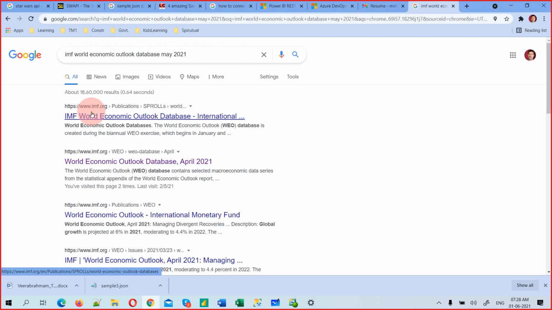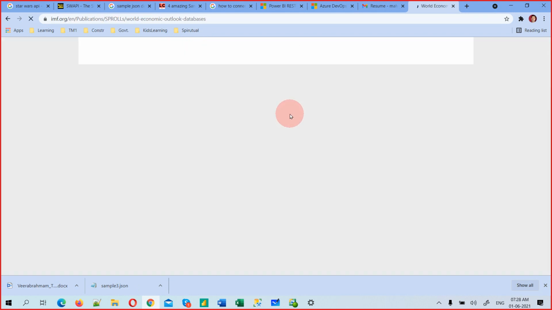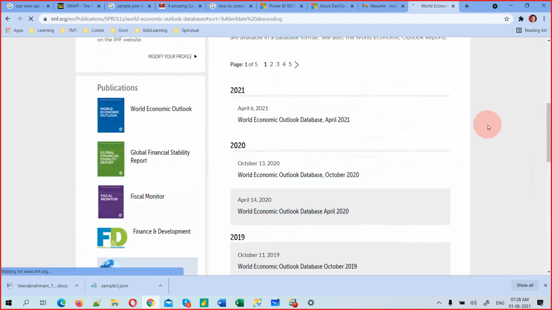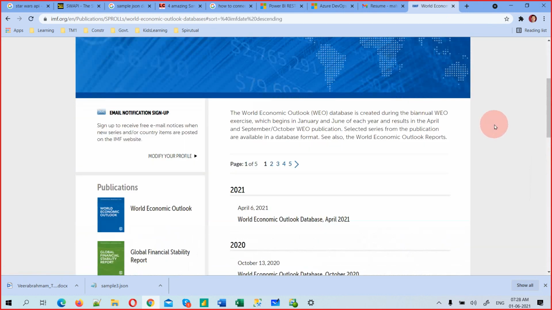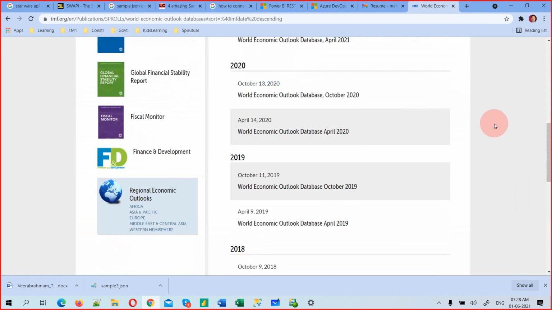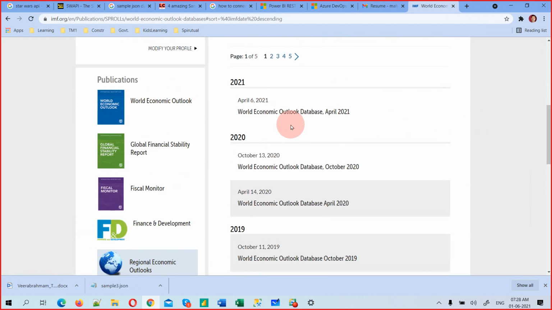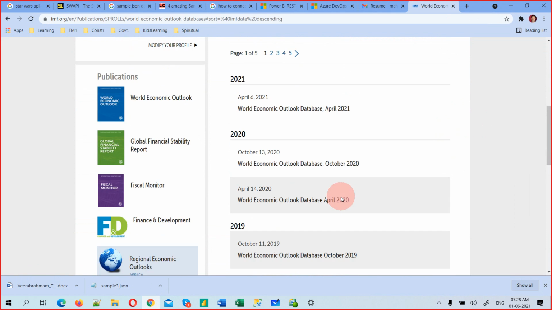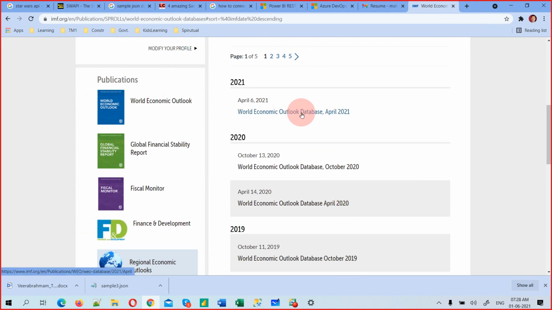We are trying to understand country-wise GDP. Just click on the first one, whatever you get. You go here and see the available things. See, the latest one is April 2021. You can search anything, and whatever it has, it will give you. Take the latest one. 2020 also we have. Any year you want to analyze, you can, but I'm just taking the latest database, April 2021.